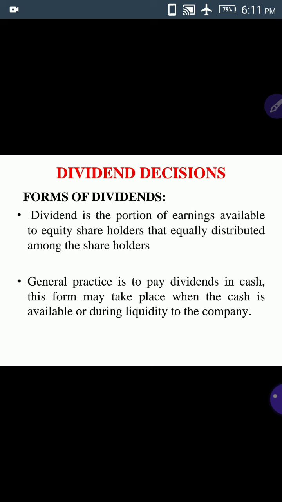So here, the portion of earnings. For example, if 100 rupees are the earnings, the company may pay 100 rupees as dividend, or it may pay half of the amount as dividend. So dividend is nothing but a portion of earnings. Either it may be 20%, or 30%, or 40%, or it may be 100%. So dividend is nothing but a part of earnings which are distributable among the equity shareholders.